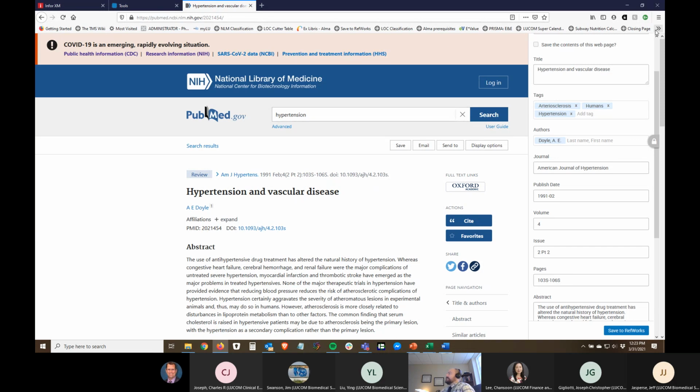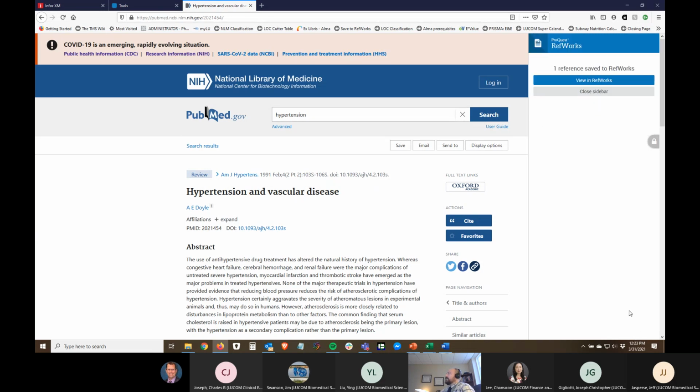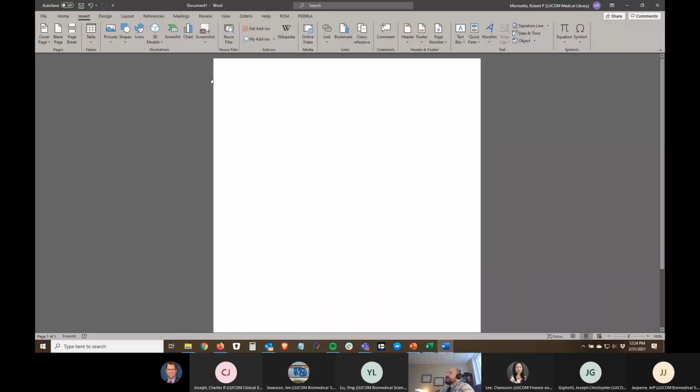But so that's what that is. Go ahead and save it and add it to my RefWorks file. So that's how you can actually use the Save to RefWorks function directly within your browser. And the way you can use it within Word is if you go to add-ins, let's see here.